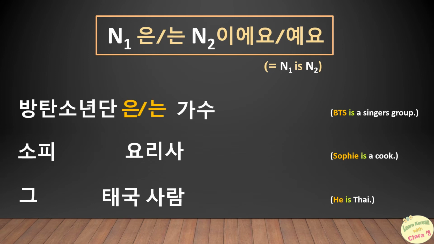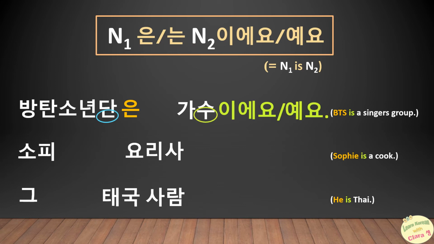This word ends with the consonant 니은, so it is 은. 방탄소년단은. As for 가수, is it 이에요 or 예요? It ends with the vowel 우, so it is 예요. 가수예요. So the correct sentence is 방탄소년단은 가수예요.